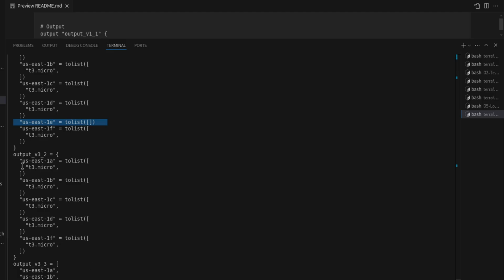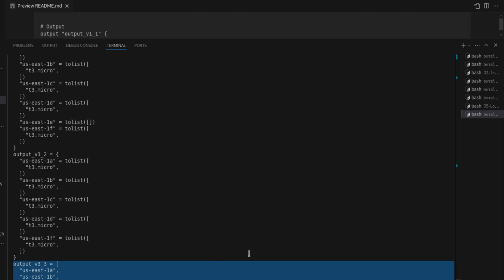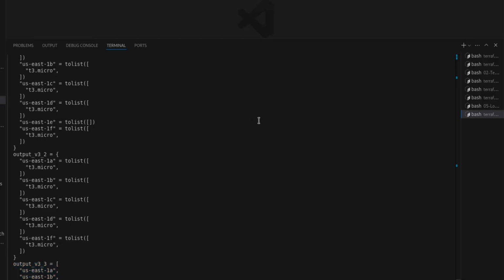Similarly, T3 micro is available in 1A, 1B, 1C, 1D, 1F. So our final output shows these are the zones where it is available: 1A, 1B, 1C, 1D and 1F. This is the utility example. You can create any utility like this based on this example. That's all for this session. Thank you very much.